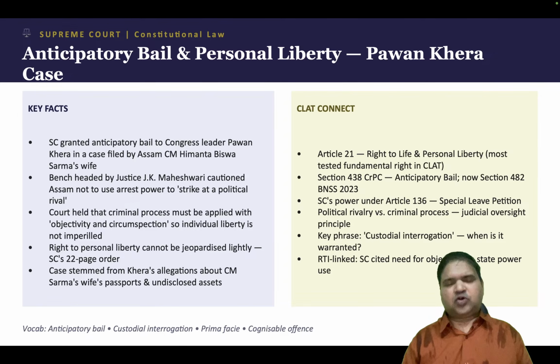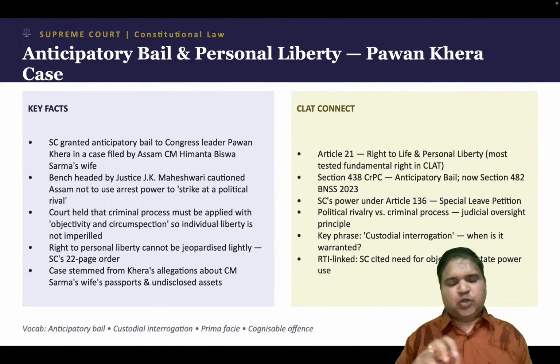So the matter went to the court, and the court granted Pawan Khera anticipatory bail. Do you know what bail is? Anticipatory bail is when there is an apprehension, you are anticipating that you might get arrested. So before you get arrested, you get the bail from the court.